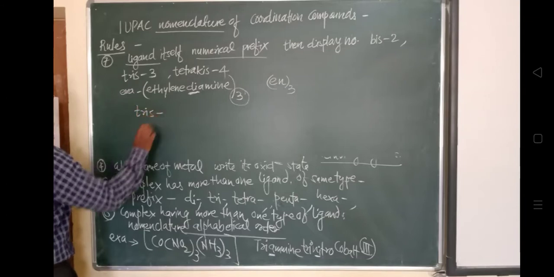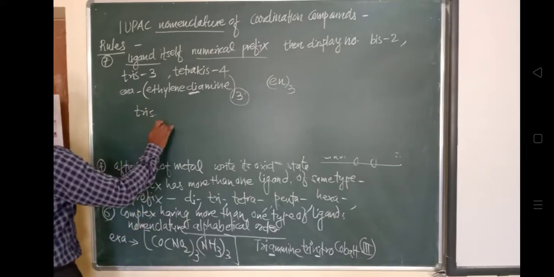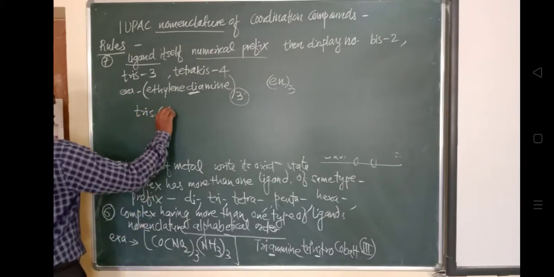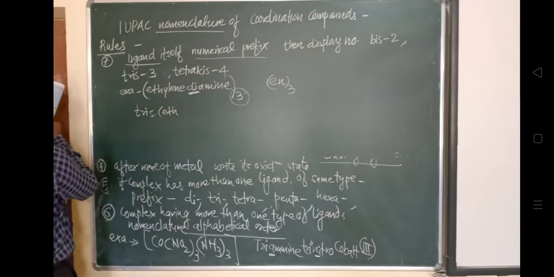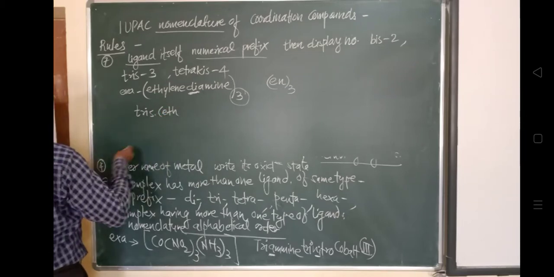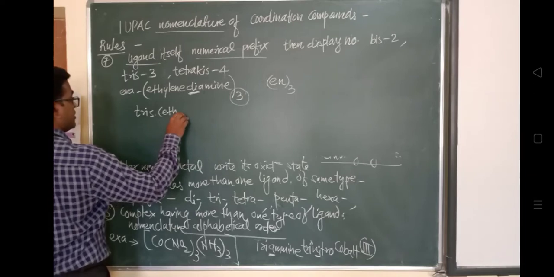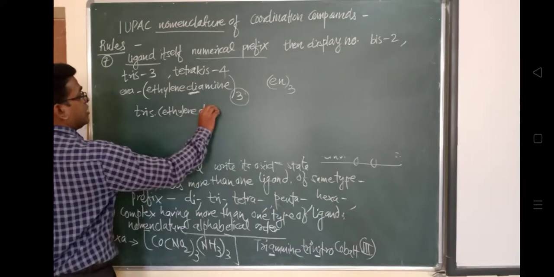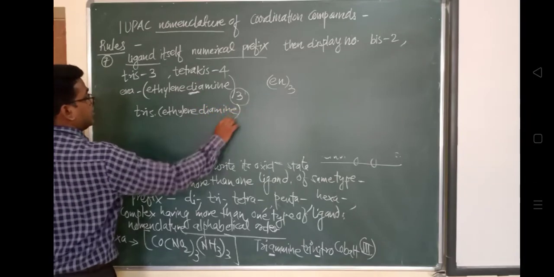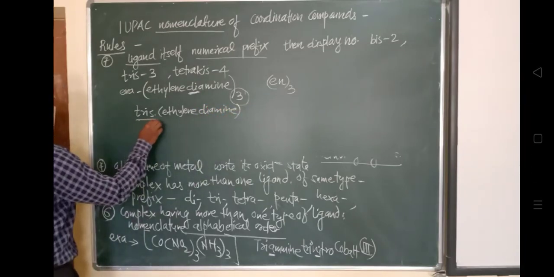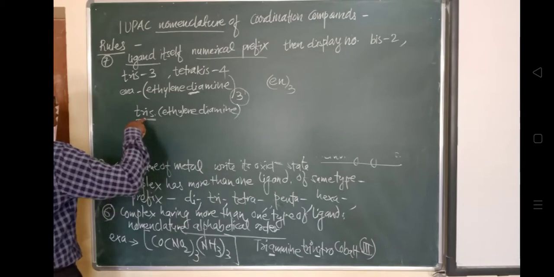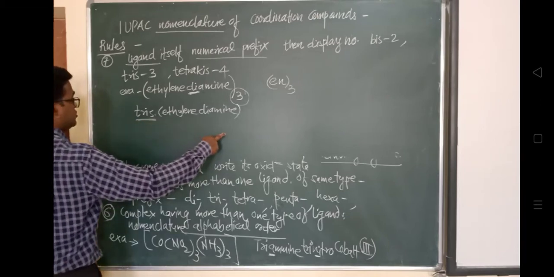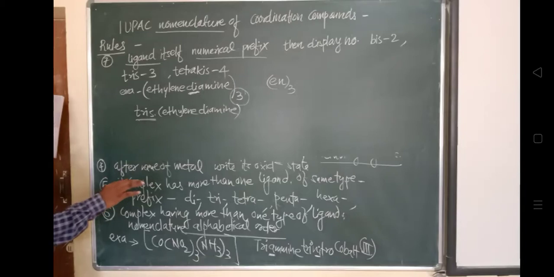I hope you understood why tris is given here, because we cannot say triethylene diamine; that nomenclature would not be suitable. That's why tris is given, because this ligand itself contains the word di, which is already a numerical prefix. So this one is the seventh rule.